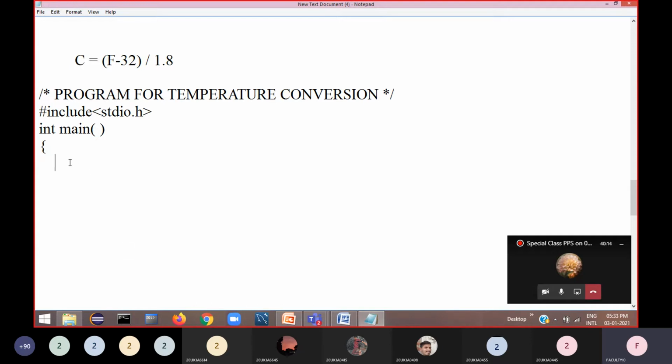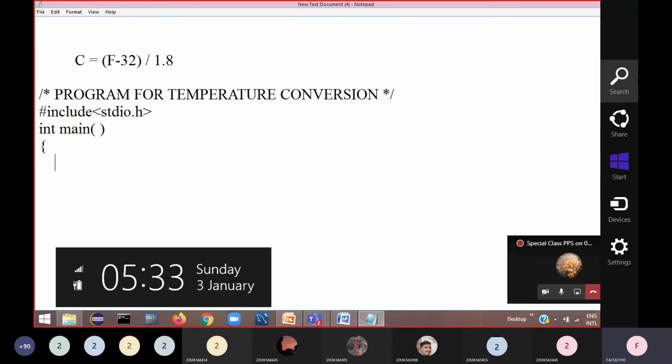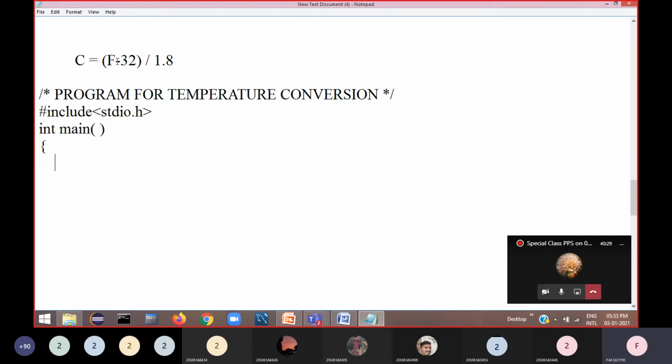Now here, generally for Fahrenheit, what is the human body temperature? 98.4 degrees Fahrenheit. Generally this temperature in Fahrenheit will have decimal points.